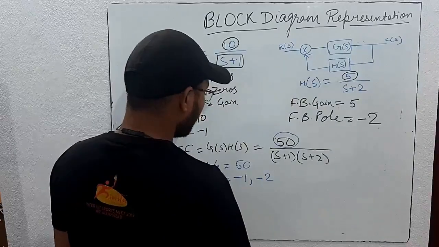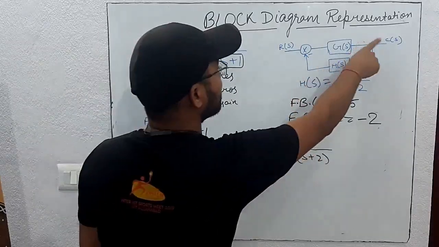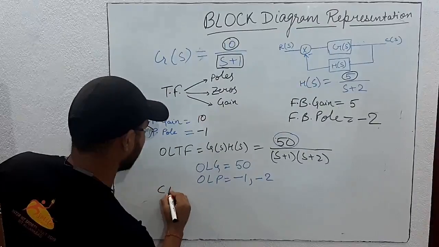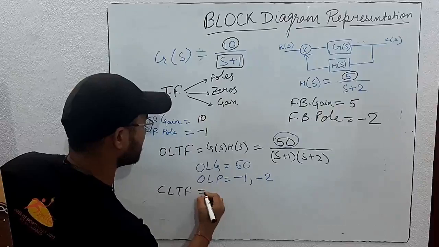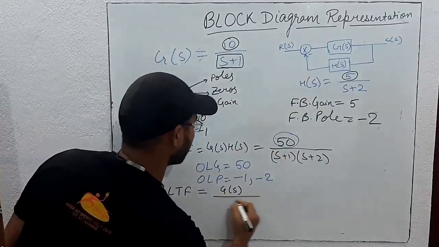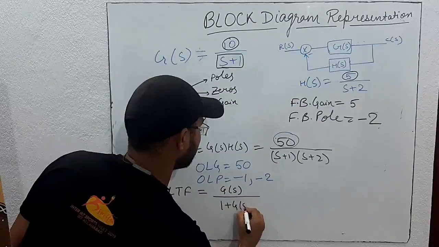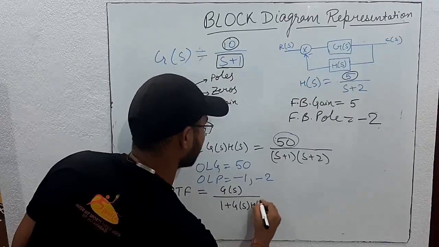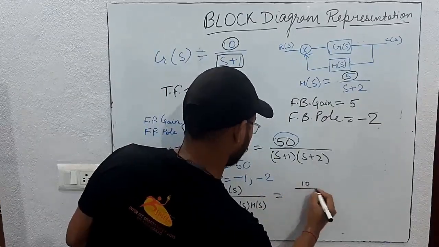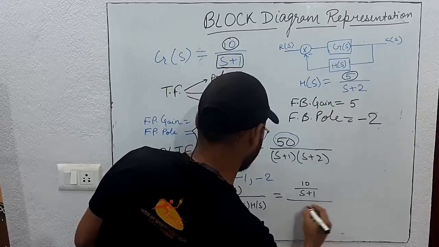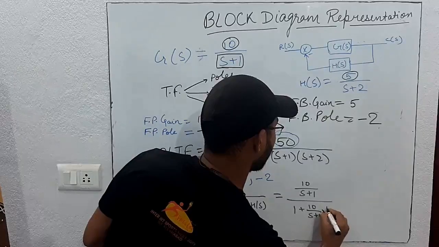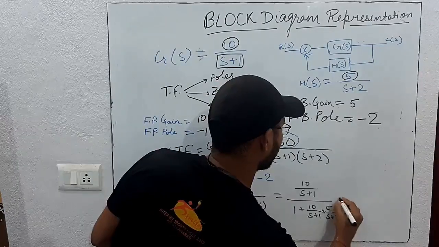Now if they ask you to find the closed loop transfer function, what have we studied? The closed loop transfer function is equal to, as we have studied earlier, since this is negative feedback, G(s) by 1 plus G(s)H(s). When you simplify it, that is 10 by (s plus 1) divided by 1 plus 10 by (s plus 1) into 5 by (s plus 2).